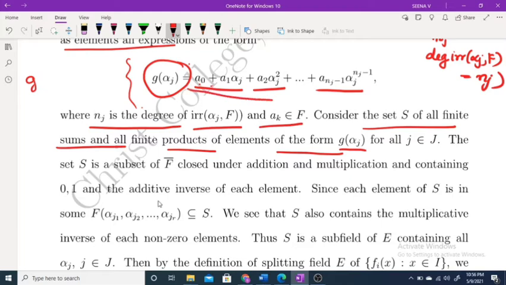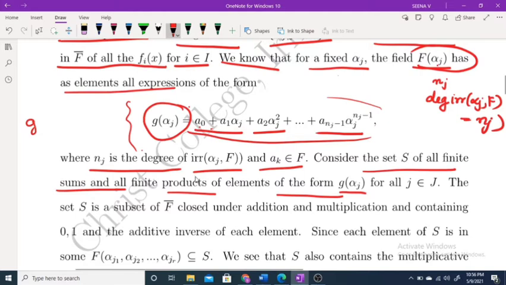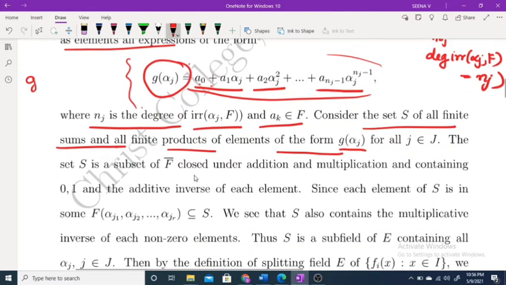So we are considering all sums and finite products of elements of the form g(alpha_j). The set S is a subset of F closure, and clearly it is closed under addition and contains 0 and 1.